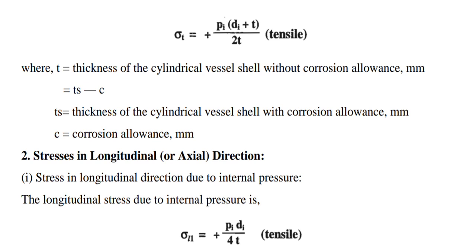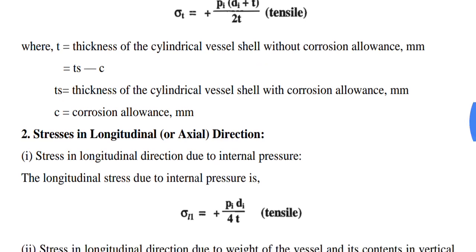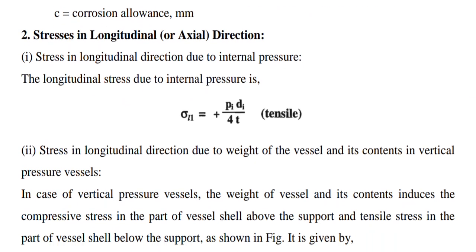Now the second stress, that is stress in the longitudinal or axial direction. Under this title, the first case is stress generation due to the internal pressure, and here is the equation: sigma L1 is equal to Pi di by 4t. This stress is generated due to the internal pressure, where Pi is the internal pressure, di is the inner diameter and t is the thickness.